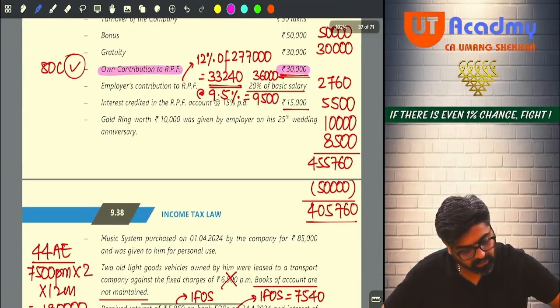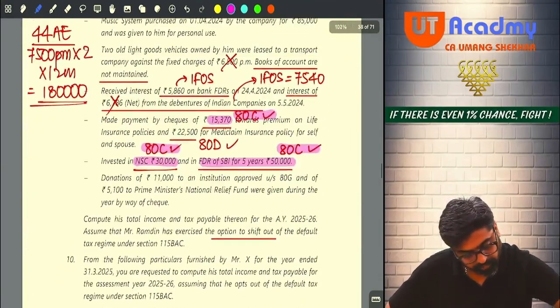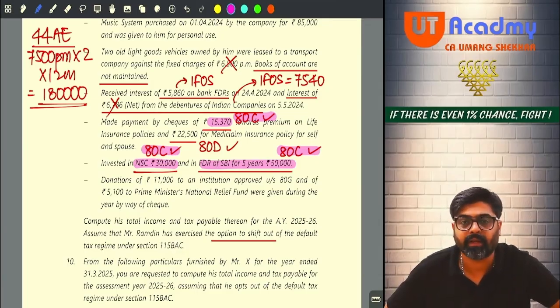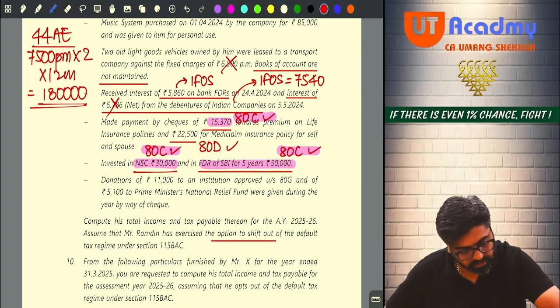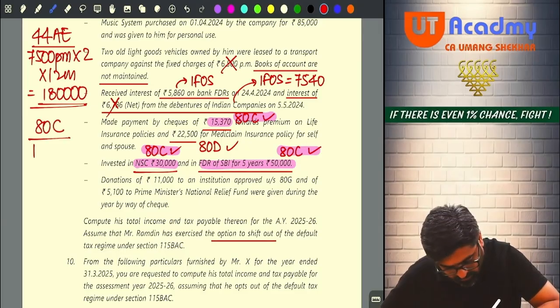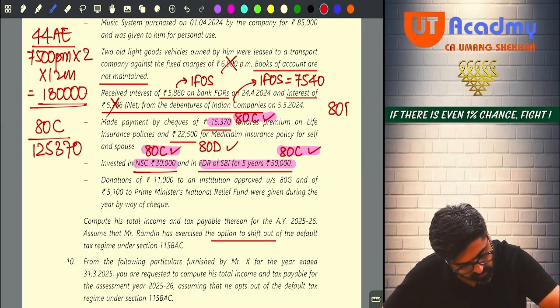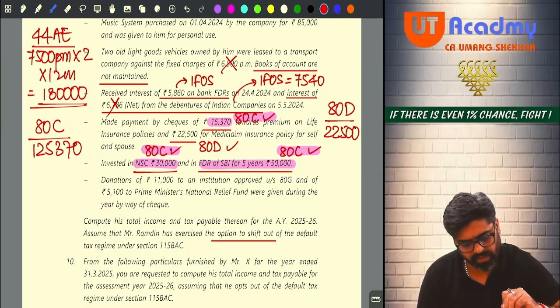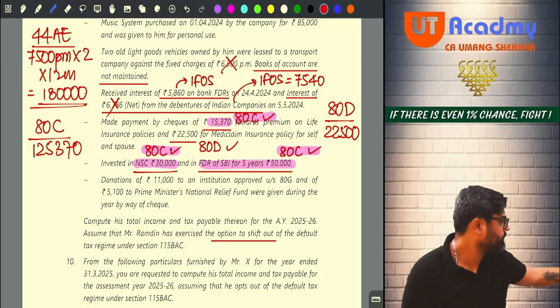This will be 30,000. Then add 15,370 plus 30,000 plus 50,000. It will be 125,370. So the deduction under 80C you are going to get is 125,370. And under 80D how much you are going to get? 22,500. Only one thing is there, no? Only one mediclaim is there under 80D. 22,500. Any other thing under mediclaim? No.